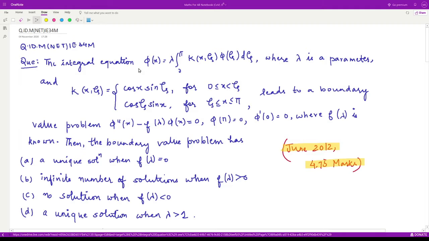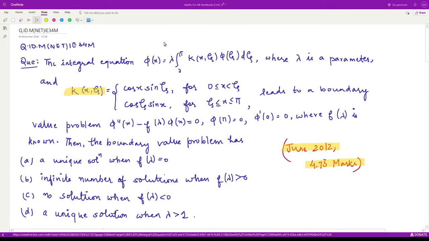The given integral equation is phi of x is equal to lambda integration from 0 to pi, that means the interval is from 0 to pi, and we have the Fredholm kind of equation K(x, zeta) phi(zeta) d zeta, where lambda is the parameter and the kernel is given to be in this form, that is, it is a piecewise function, and it leads to a boundary value problem.